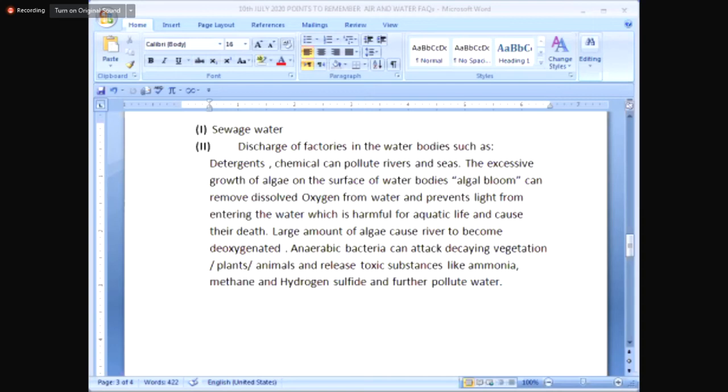So, young friends, I have done with section 10 also, air and water. If you are my real good students and real good children of your parents and doing justice to them, and also justice to the admin and to the owners of school and me, we are all working hard. At the end, when you will download my notes, points to remember, I think if you're fair-minded, whether you have studied or not along with me, I do not know, because the China wall of technology is between us. That's why I don't like teaching online, but otherwise teaching online is a comfort, one-to-one. But the China wall is there.